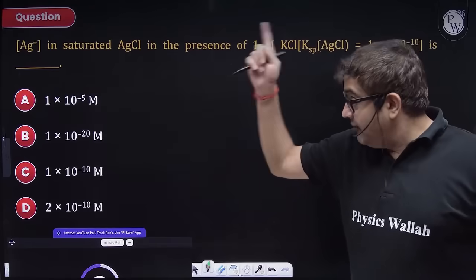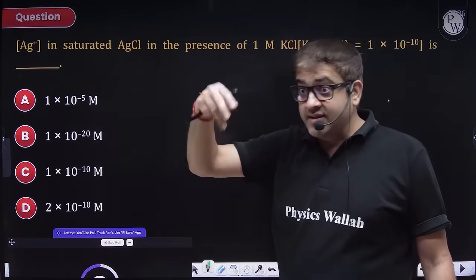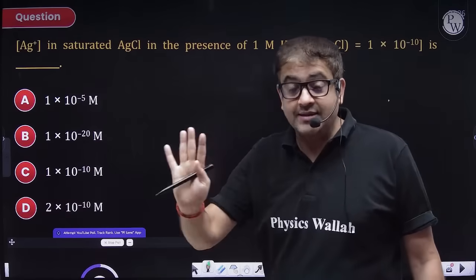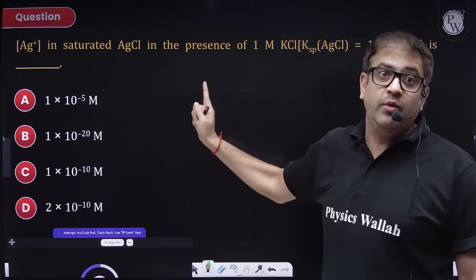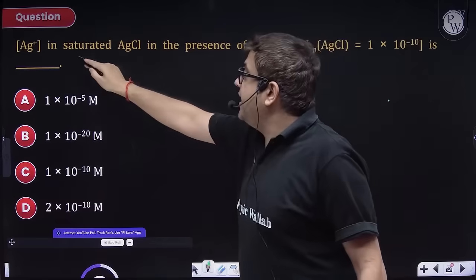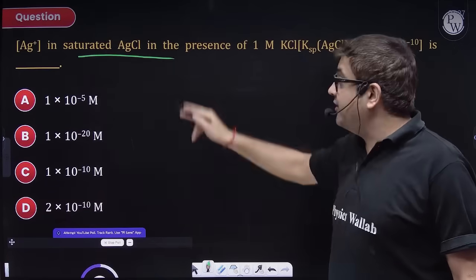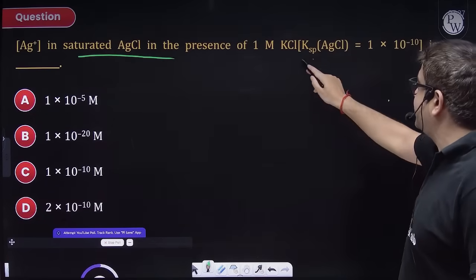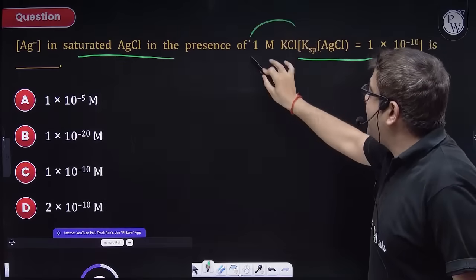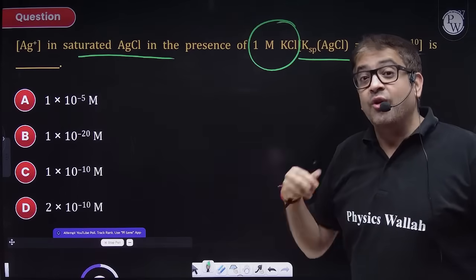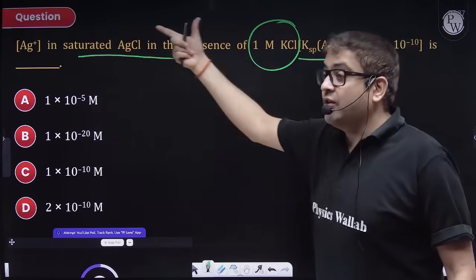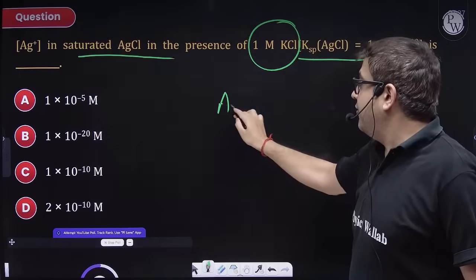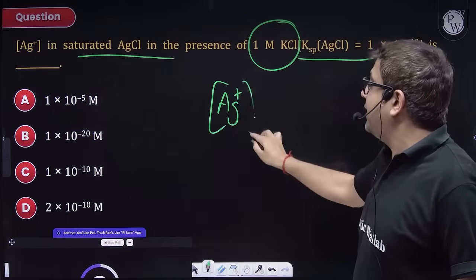Again, sir, the same question which I have discussed in my physical classes, and this is the question you are going to get in your examination. Ag plus is saturated with AgCl, which is a sparingly soluble salt because its Ksp is given. But I am adding a strong electrolyte. So when precipitation will start, what will be the Ag plus concentration above which you will get precipitate?